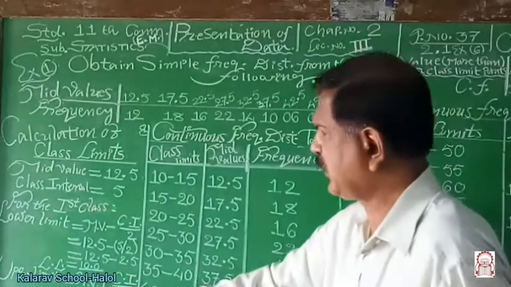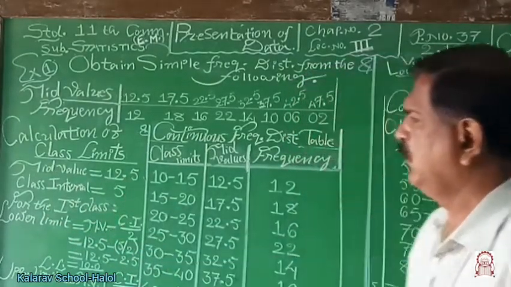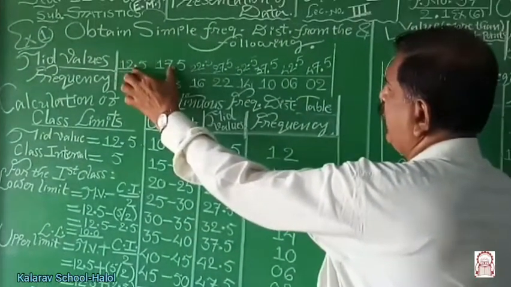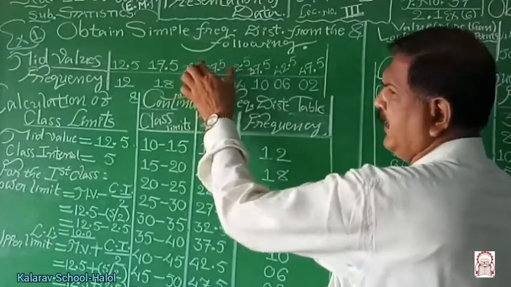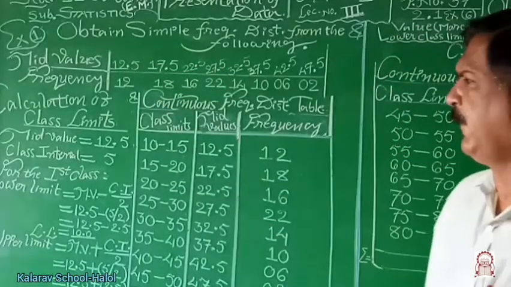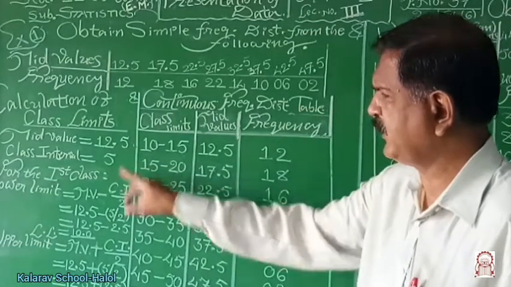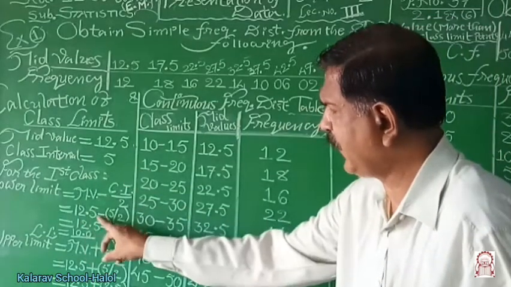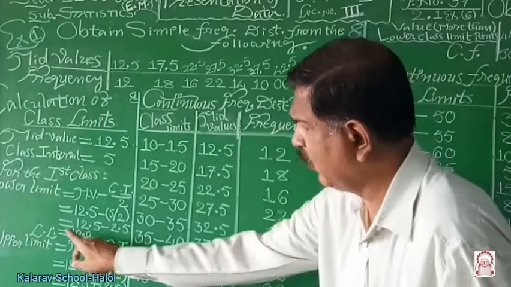Therefore, for the first class, mid value is 12.5 and class interval is 5. Class interval is the difference of these two amounts: 12.5, 17.5, 22.5, 27.5 and so on. Mid value 12.5 minus 5 upon 2, means 12.5 minus 2.5, is 10. This is the lower limit.